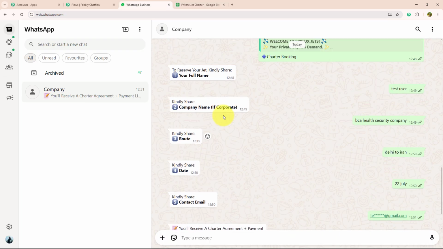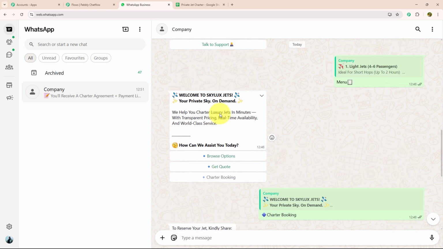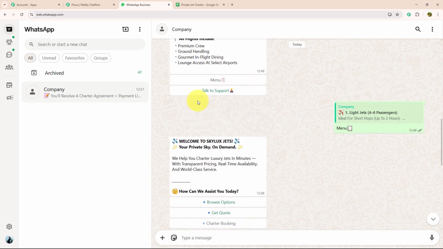So yes, as you can see, this chatbot is replying to me within seconds and made my customer experience so much better. Not only that, it has filled my data into Google Sheet automatically, and that too without any manual effort. That's the power of Pabbly Chatflow. If you want to know how to create this chatbot for your own business, then let me guide you further.